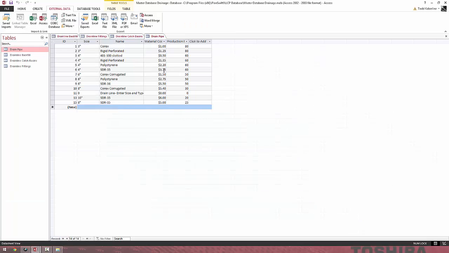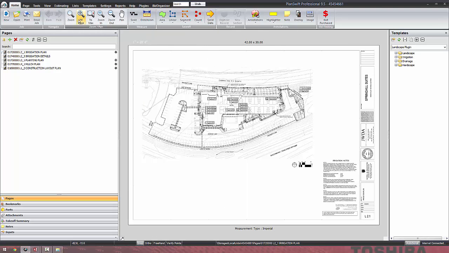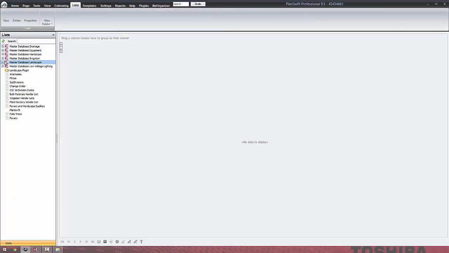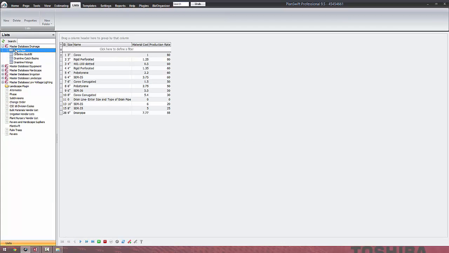for example, if I want to add a 9-inch, I know they don't make 9-inch drain pipe, I can add it here, and we'll give it a price of 7.77, and we can put 55 feet in the ground an hour. Once I hit the save button, it's already in PlanSwift. So if I open PlanSwift, this link is live, and I go to my list here. I go drainage, pipe, there's my 9-inch drain pipe right there.